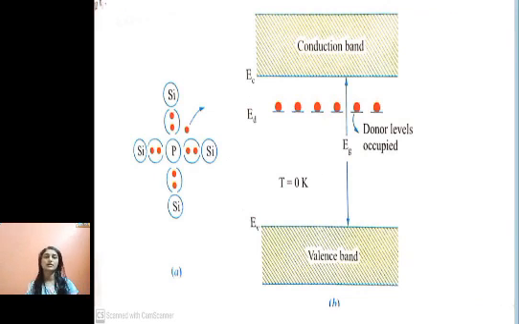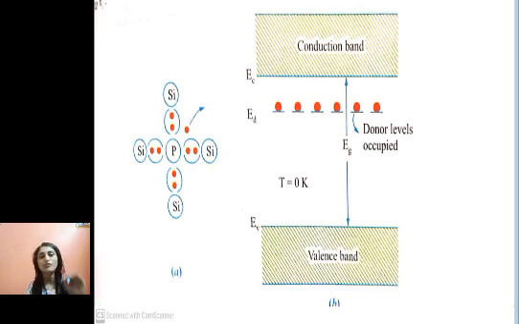Look at this figure. Suppose we have this silicon structure, where silicon has four valence electrons in the outermost shell, which are shared with the four neighboring silicon atoms. Now, at a very low temperature, suppose I haven't added any impurity. Imagine that instead of P in the middle, I have a silicon atom only.